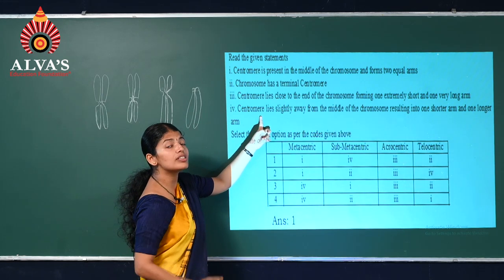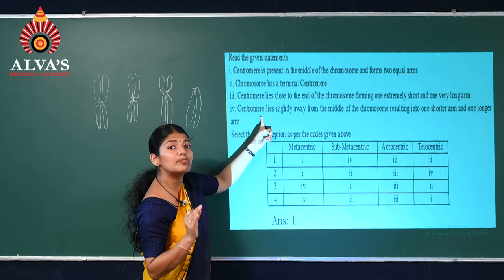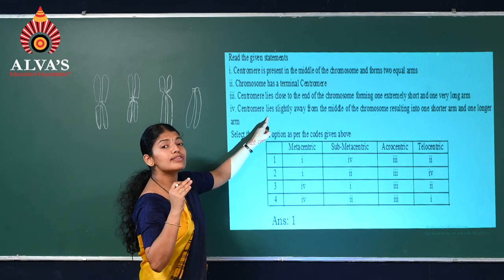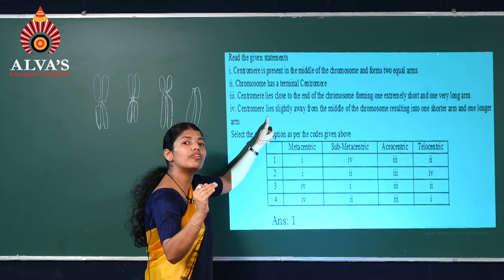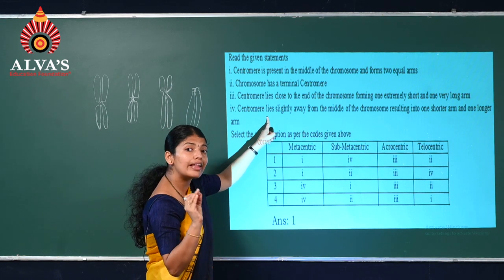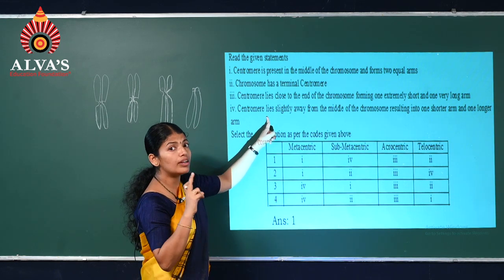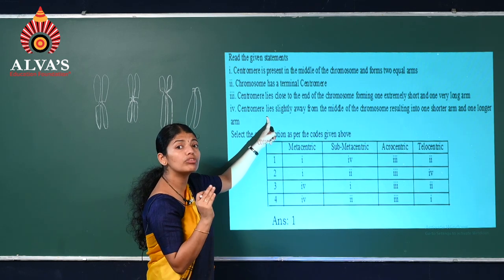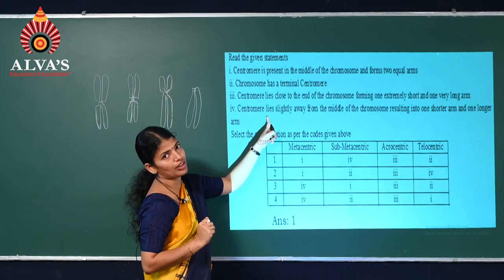One more left out is submetacentric. How is the centromere located here? Slightly away from the center. So how will be the length of the arms? One will be long, the other short, but not with a huge difference.